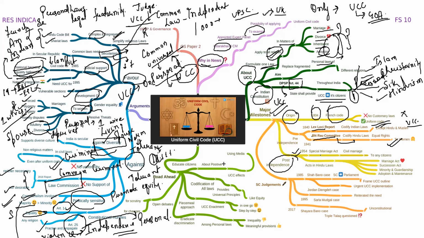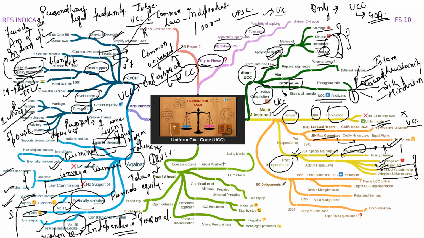Post independence, some laws were passed in the Indian Parliament. Those were the Special Marriage Act and the Hindu Code Bill. Now, what did the Special Marriage Act have? This had civil marriage for any citizens. In simple language, if two persons belonging to separate religions want to get married, then they get their marriage registered under the Special Marriage Act of 1954. The Hindu Code Bill, which I was talking about, basically consists of four fundamental laws: the Marriage Act, the Succession Act, the Minority and Guardianship Act, and the Adoption and Maintenance Act.